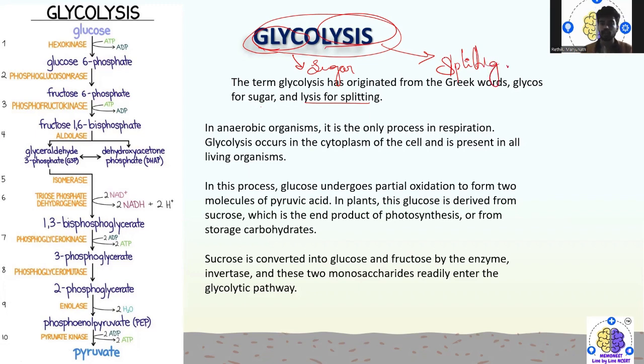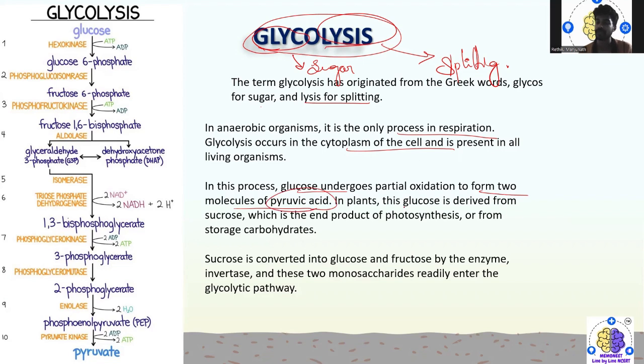In anaerobic organisms, it is the only process in respiration. Glycolysis occurs in the cytoplasm of the cell and is present in all living organisms. In this process, glucose undergoes partial oxidation to form two molecules of pyruvic acid.